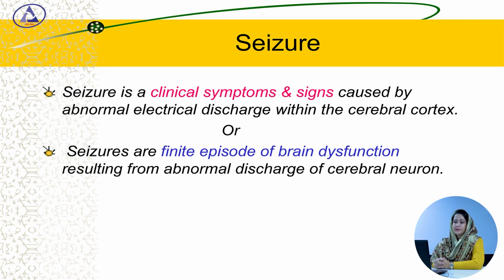Now, seizure. Seizure is a clinical symptom and sign caused by abnormal electrical discharge within the cerebral cortex, or seizures are finite episodes of brain dysfunction resulting from abnormal discharge of the cerebral neurons.